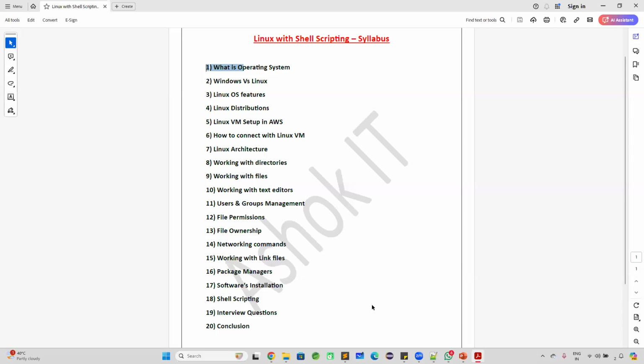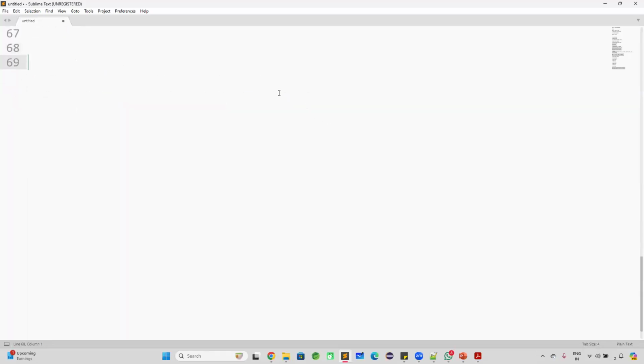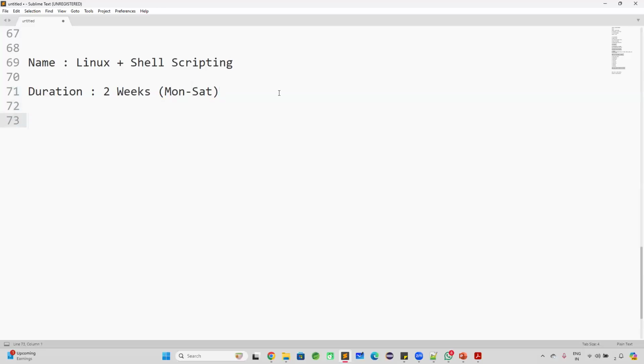What is the syllabus? Very good. Next one. Coming to the course details, guys, as I have already mentioned, the course name is Linux plus shell scripting. You are going to learn Linux plus shell scripting. The course duration will be 2 weeks. Monday to Saturday, 6 days a week, classes will be available. Okay, Monday to Saturday, 2 weeks.